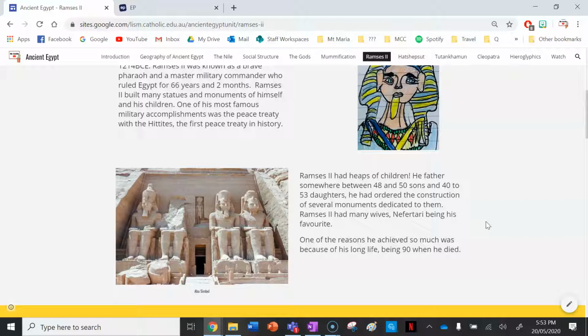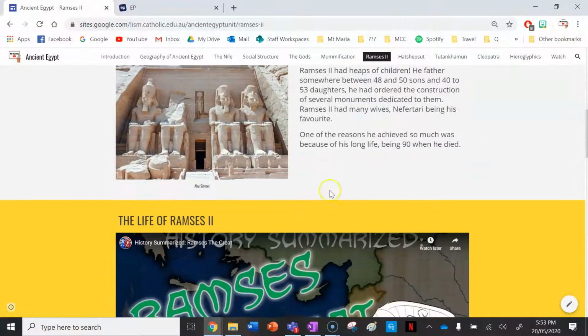One of the reasons he achieved so much as a pharaoh was because of his long life, being 90 when he died, which is an extremely long time to live for someone who lived 3,000 years ago.